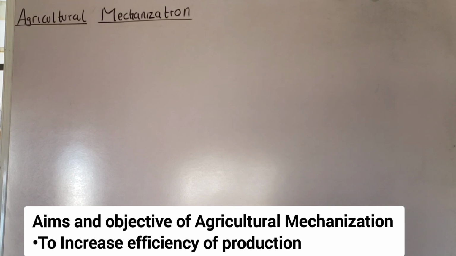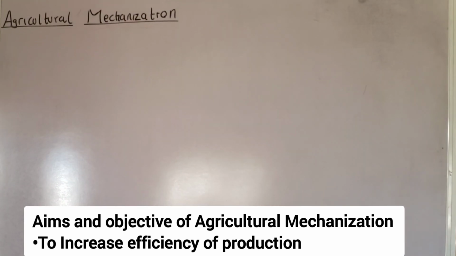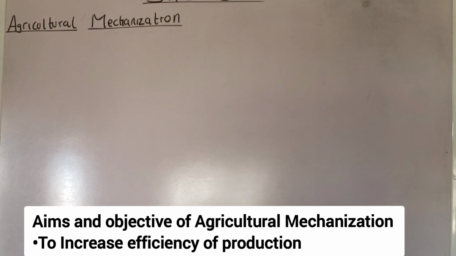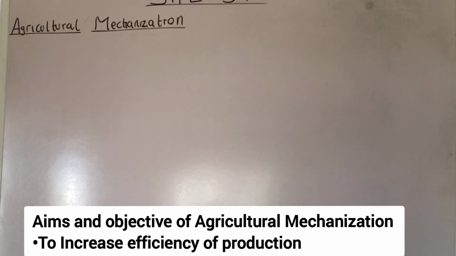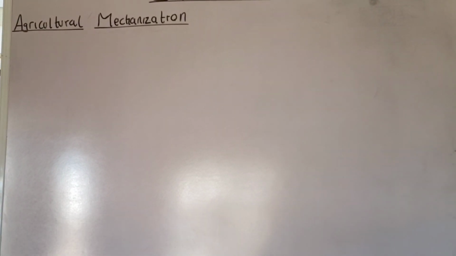So that's one of the importance and the aims and objective of agricultural mechanization. It helps to increase the efficiency of production. It enables the farmer to cultivate large areas of land within short period of time. Also, if machine is employed, machine is substituted for labor, so it significantly reduces the number of labor used on the farm. That is what efficiency of production talks about. Reduction in time loss and effort.